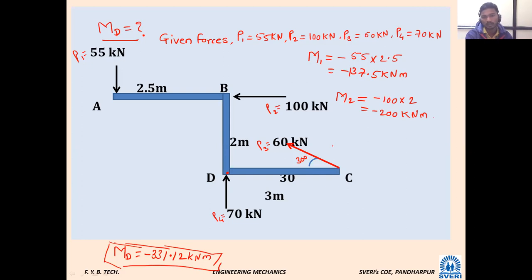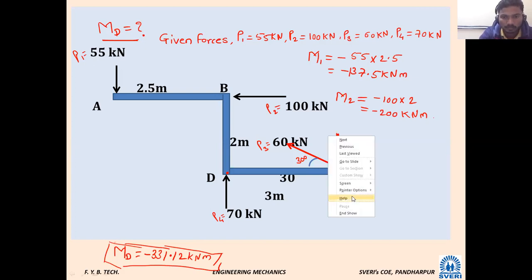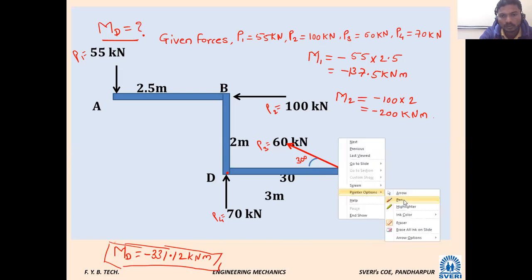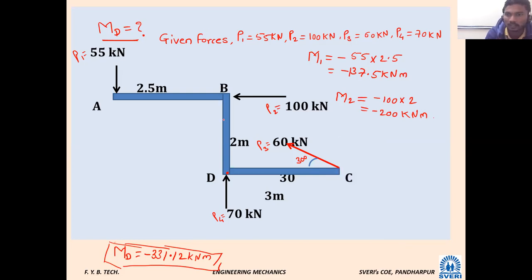How will the X component and the Y component be? The third force is an inclined force, neither horizontal nor vertical, so we have to resolve it.